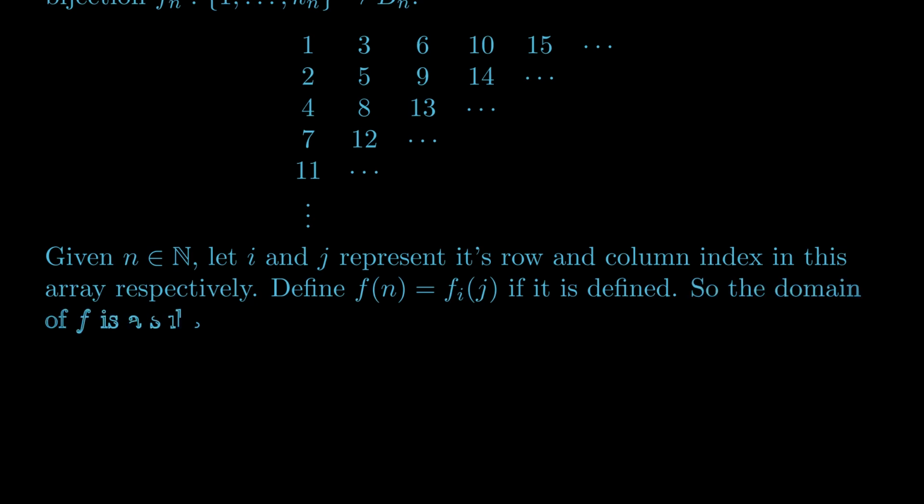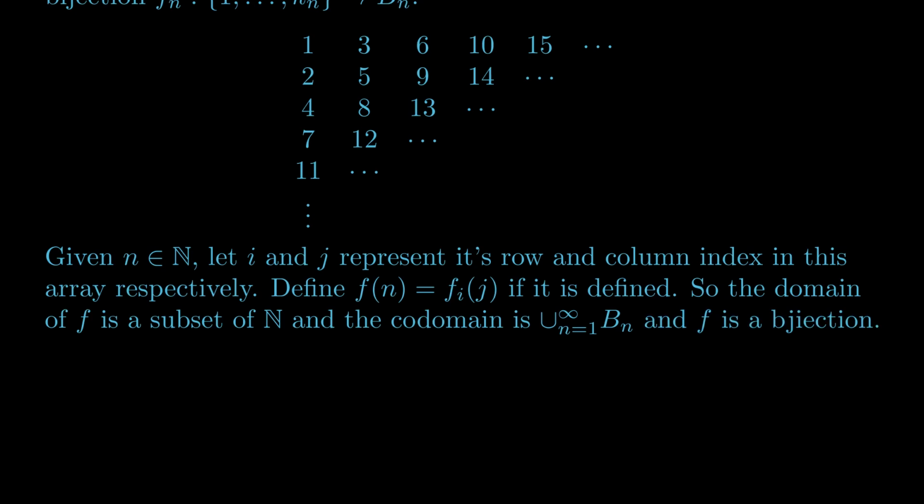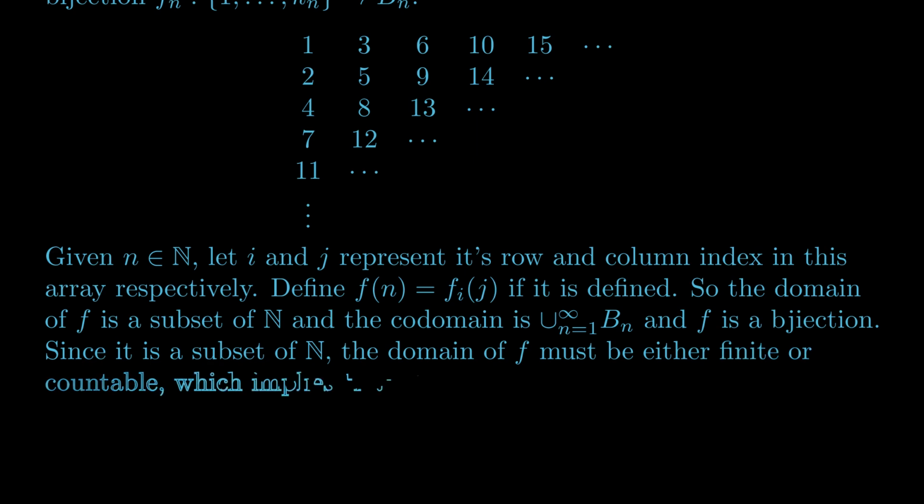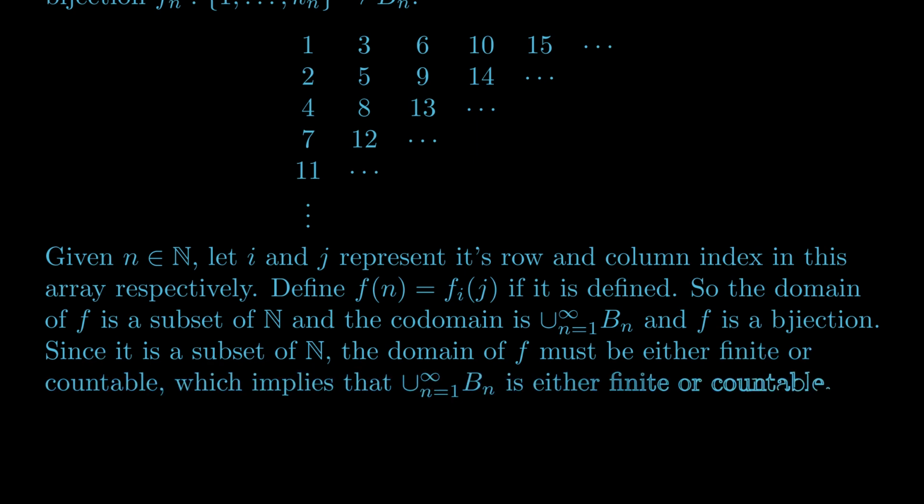So this is a function from some subset of the naturals to our union of all of the Bn. And this will be a bijection, inheriting the properties of being one-to-one and onto from each of the fn, and from the fact that the Bn are pairwise disjoint. And by our first theorem, a subset of a countable set has to be either finite or countable. So the domain of this function has to be either finite or countable, which implies that our union is either finite or countable.